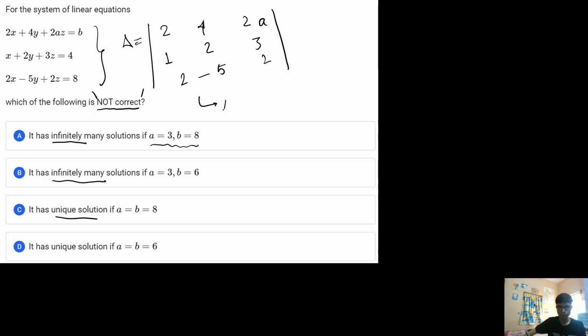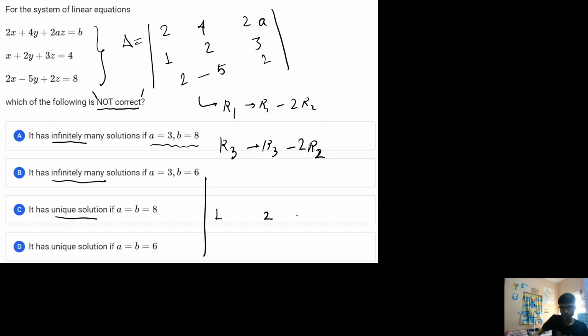Now from here I apply two important elementary transformations, that is R1 goes to R1 minus 2 times R2, and similarly R3 goes to R3 minus 2 times R2. Okay, so if I apply this transformation, the row 2 remains unchanged, this particular element will get 0, this will get 0, and similarly 4 minus 4 is basically equal to 0. Similarly this will be 2a minus 6, and simultaneously this element will be minus 5 minus 4, that is minus 9, and similarly this will be 2 minus 6, that is minus 4.